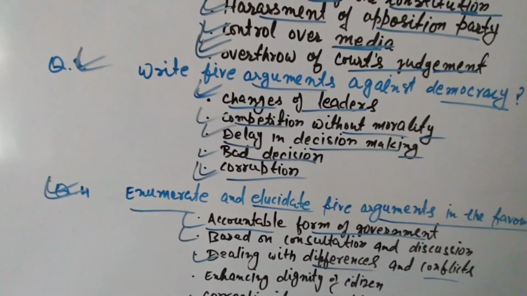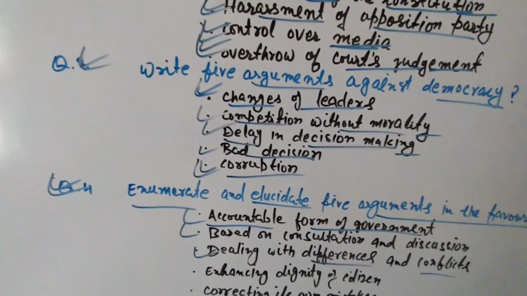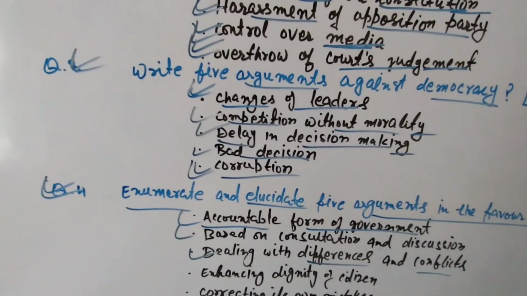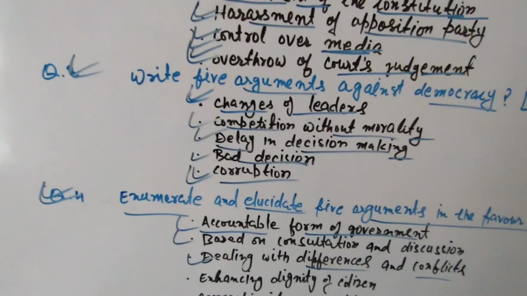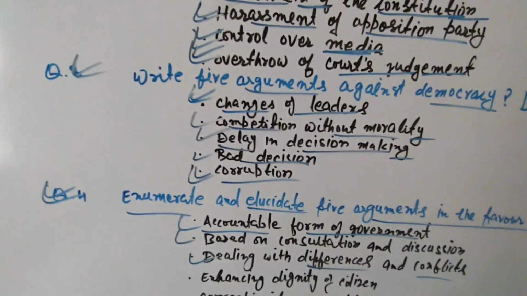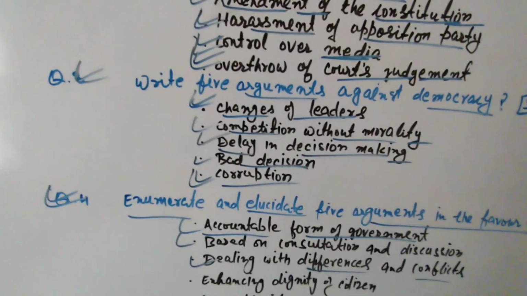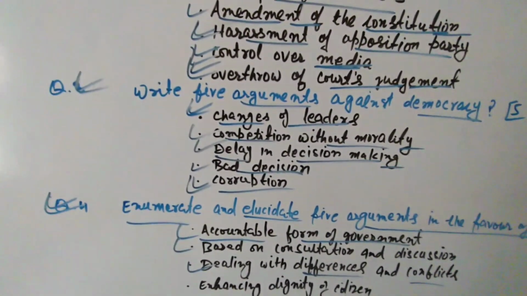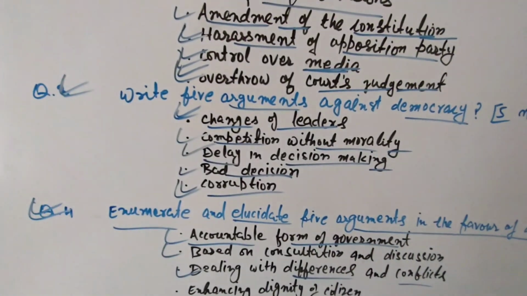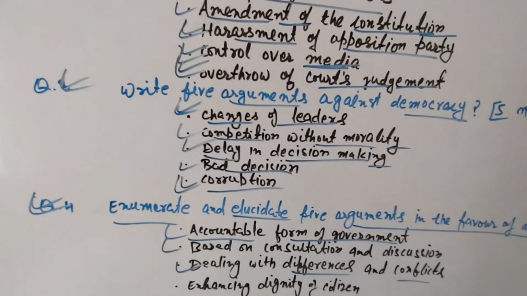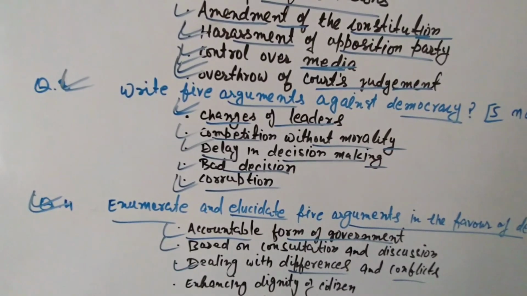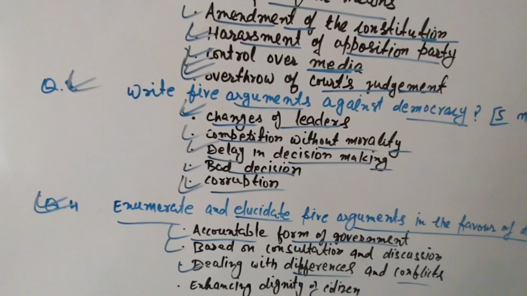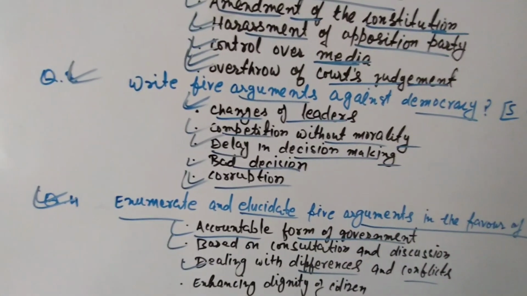Democracy has been proved successful with dealing with differences and conflicts, because in democracy a number of religions and ethnicities are found. They live together, accommodate each other and tolerate each other. Interest of every religion has been protected by constitution in every democracy. So in this way, democracy has been successful in dealing with differences and conflicts.